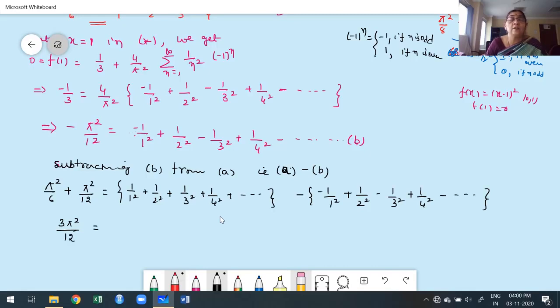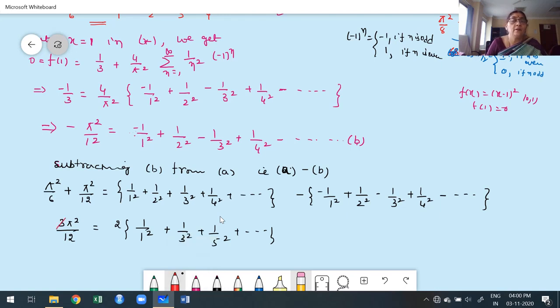Here what's a common? See, each odd number: 1 by 1 square plus 1 by 1 square is 2, 2 into 1 by 1 square. 1 by 3 square plus 1 by 3 square, 2 is a common. 2 into 1 by 1 square, yes, 1 by 3 square, 1 by 5 square, etc. Are you clear? Once you multiply that, odd terms become plus, even terms become minus, therefore even terms are cancelled.